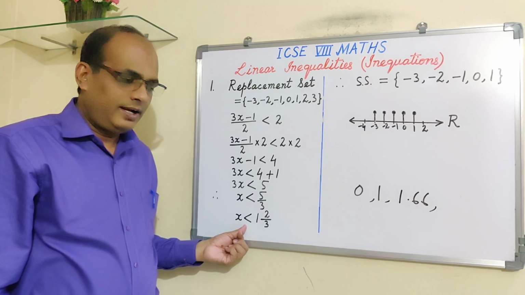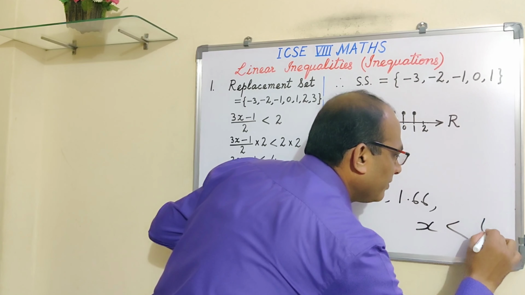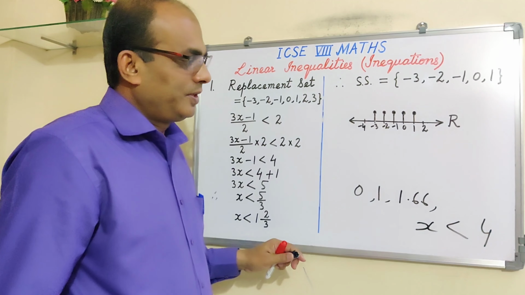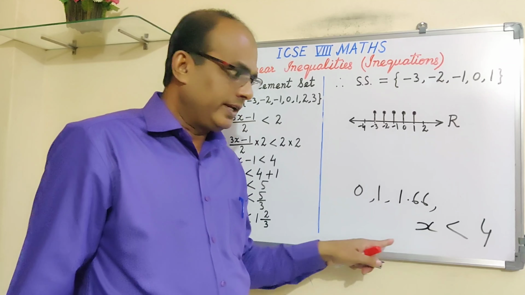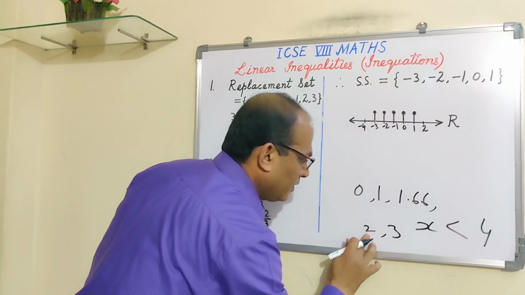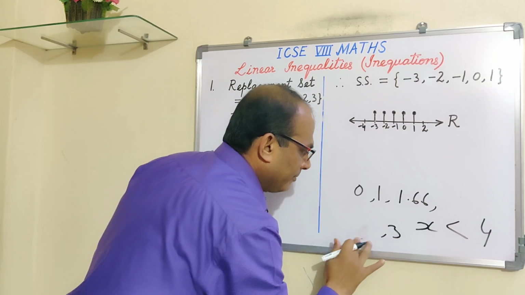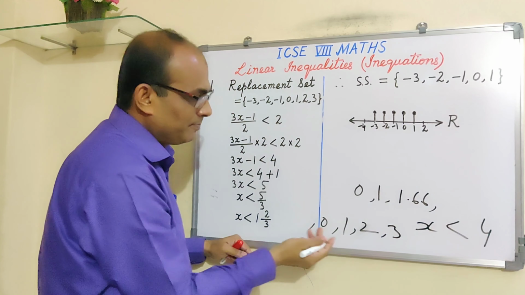So here, your condition is x is less than... or let me take one another example, then I'll come to this. Suppose you have x is less than 4. That means 3, 2, and then 1, then 0, like this.